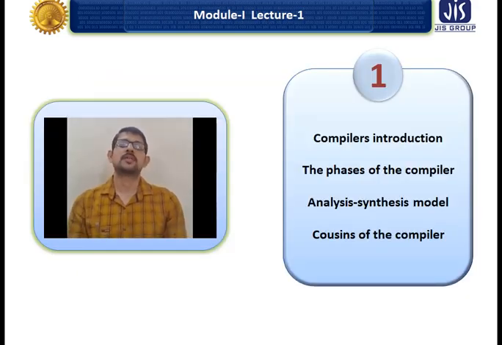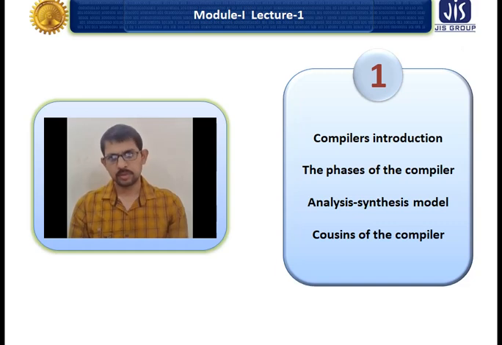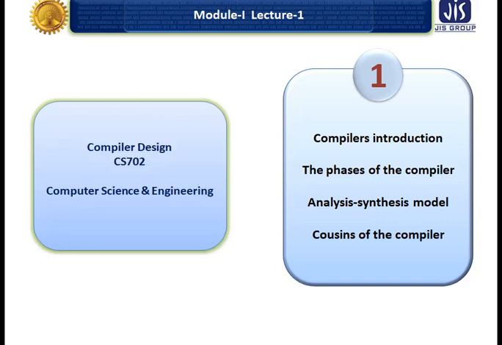So let's start. We know why the compiler is required. It is required for the compilation procedure. Which things will be compiled? Some instructions will be compiled.